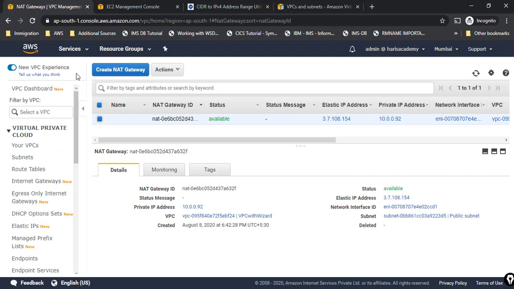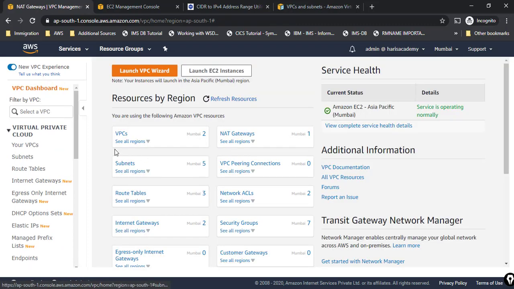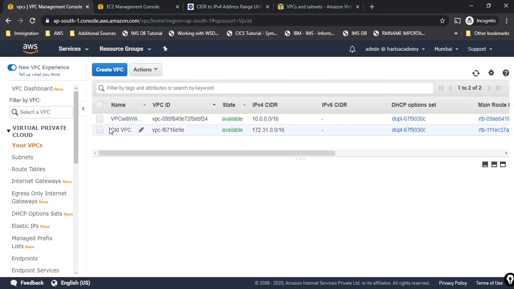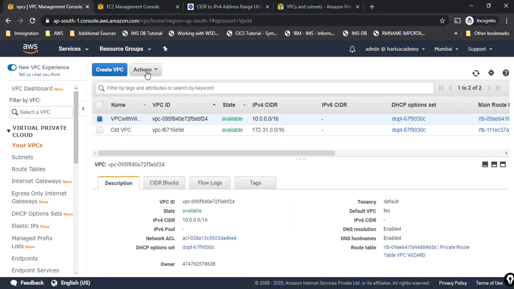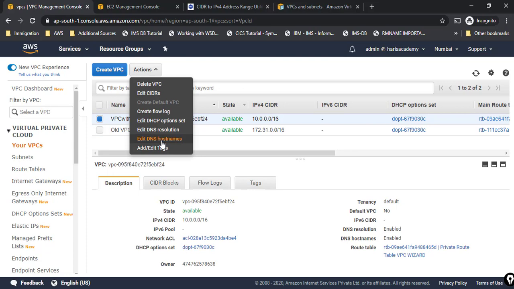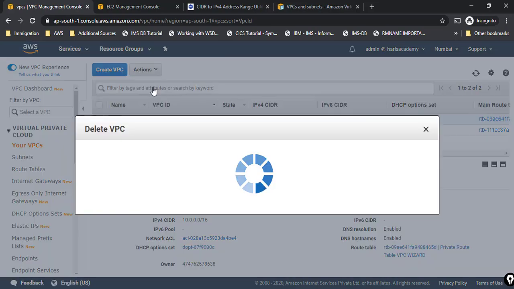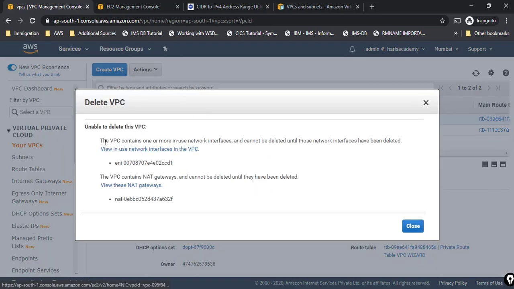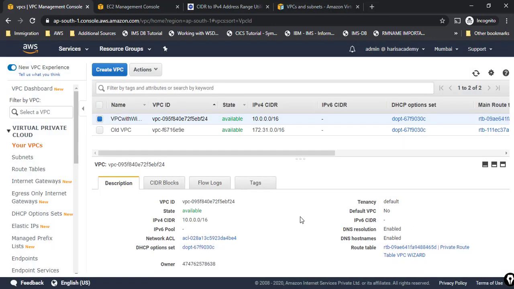So now we will try to see how it works if I want to create a VPC on my own. But before that, I wanted to delete this. So I can click on actions, and delete VPC, and see whether I'll be able to delete it or not. It says unable to delete because I have this NAT gateway which has some ENI, right? So I'll have to remove that first.